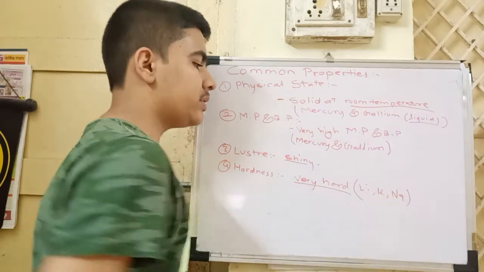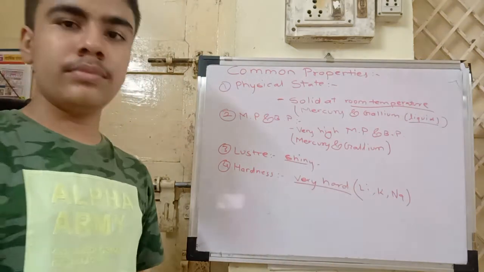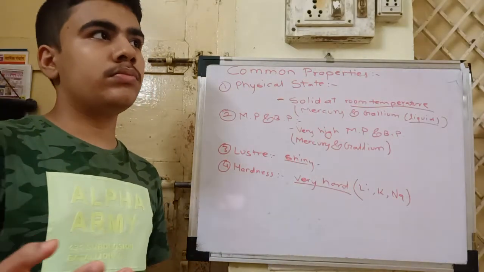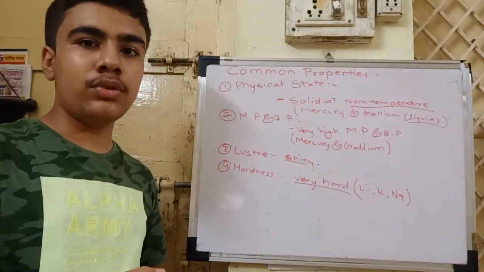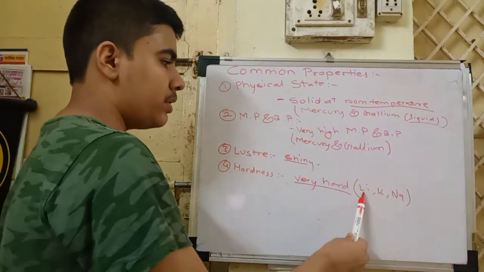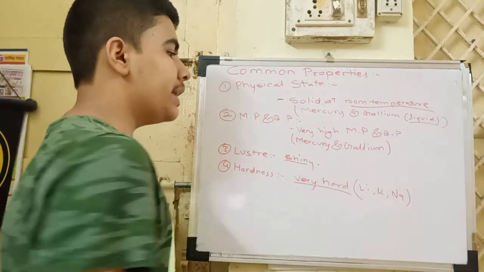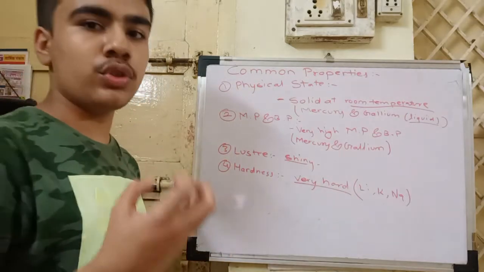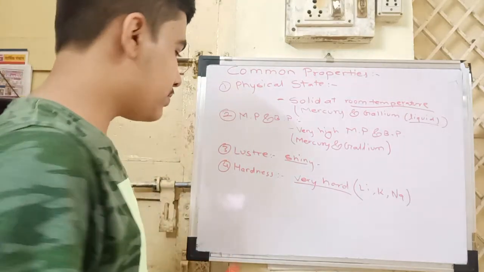Potassium is denoted by its letter K, kalium. All other metals, like iron, are very hard to break. But lithium, potassium and sodium can even be cut with a knife. They are that soft, so they are also known as soft metals.